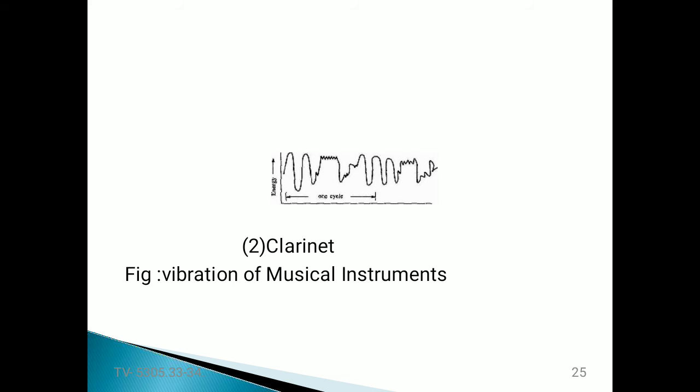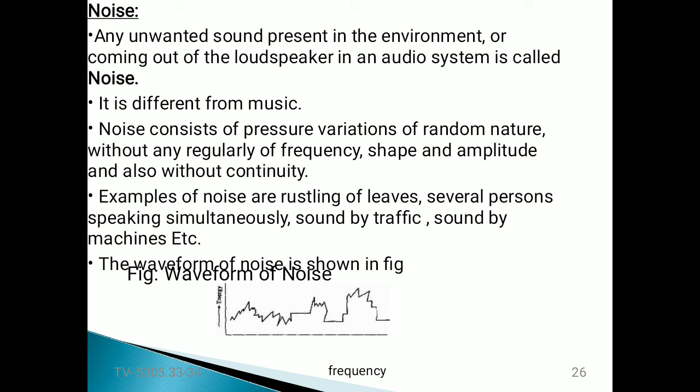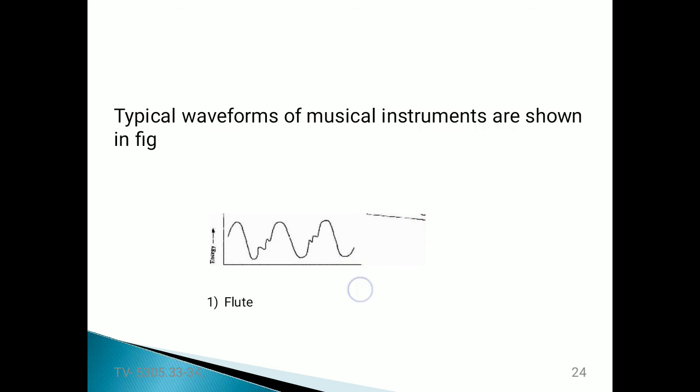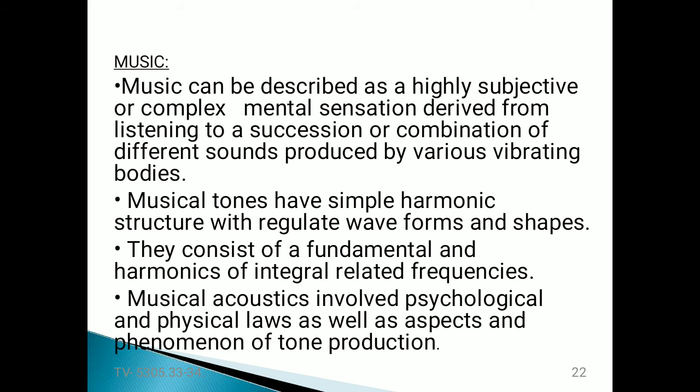There is a regularity of frequency, regularity of shape, and regularity of amplitude presented for this instrument. Like that, all musical instruments can be described in that way.